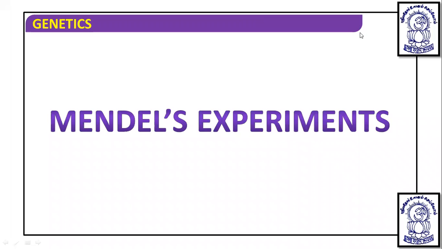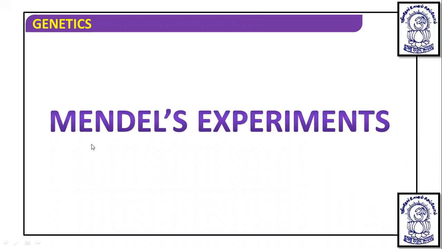So the time period before Mendel is known as pre-Mendelism, and after Mendel, it is known as post-Mendelism. Several important things happened during the time period of Mendel, and the full name of Mendel is Gregor John Mendel.